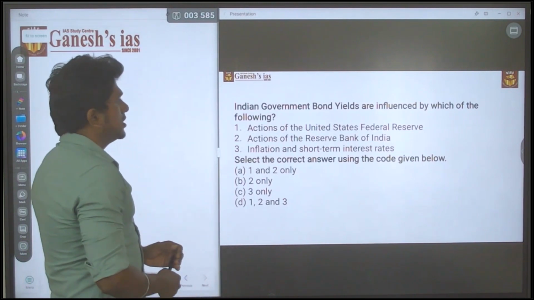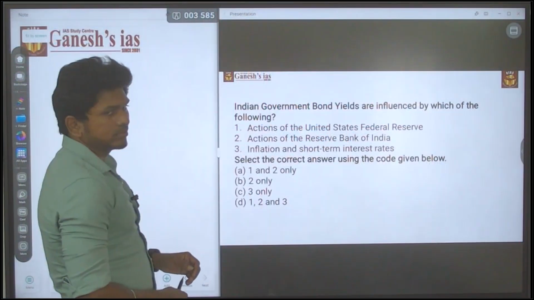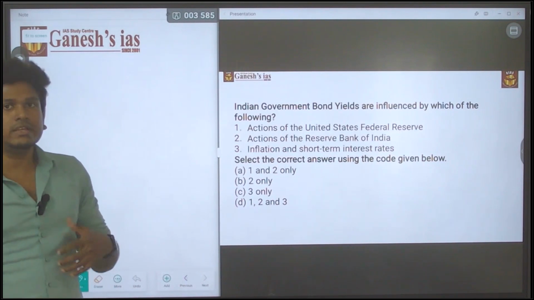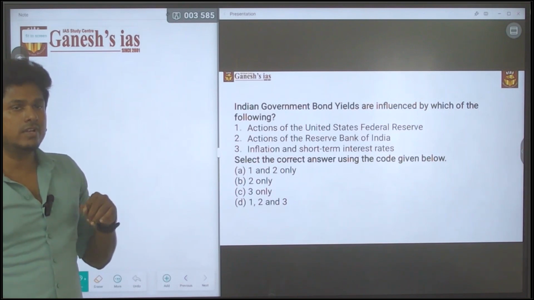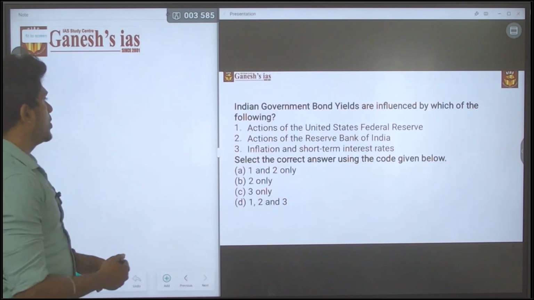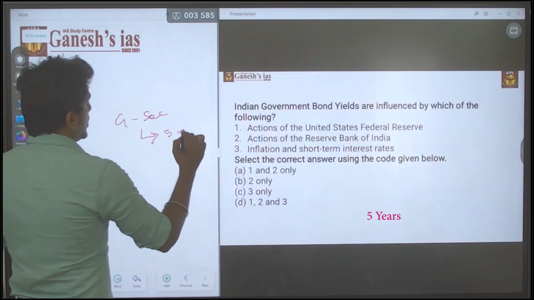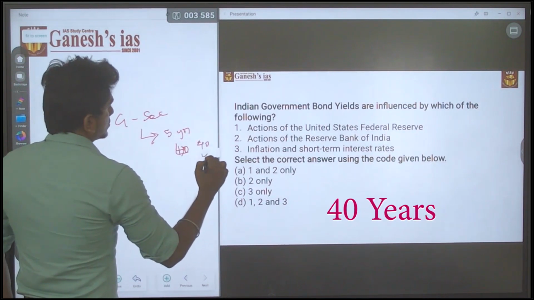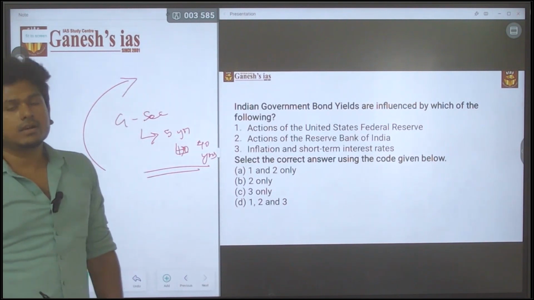Indian government bond yields are influenced by which of the following? It is not asking whether the bond yield will increase or decrease. It is simply asking what are the things that will influence or affect the bond yield of the Indian government bond. Indian government bonds are called GSEC, with a maturity period of 5 years to 40 years. They will make a certain profit, that is called yield.